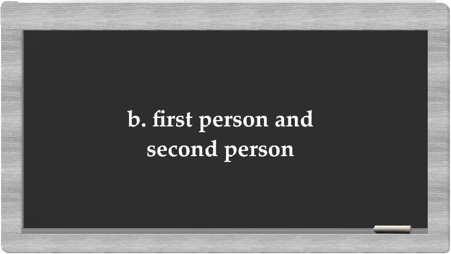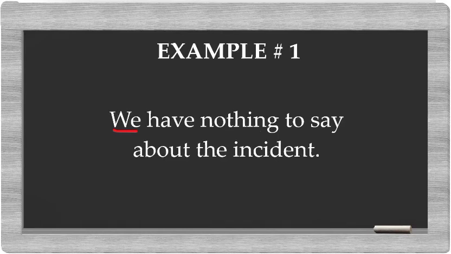Number 2, have is also used in the first person and the second person, either singular or plural. For the first person, we have I, simply singular, and for plural form, we have we. The second person is you. So, if the subject is I, we, or you, we also use have. Example, we have nothing to say about the incident. We is the subject. It is in the first person, so we use have.